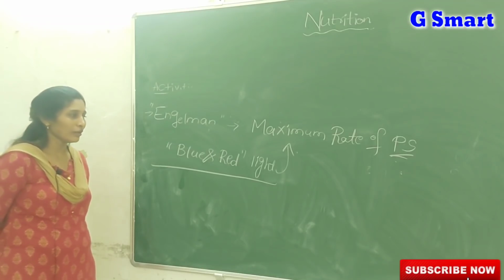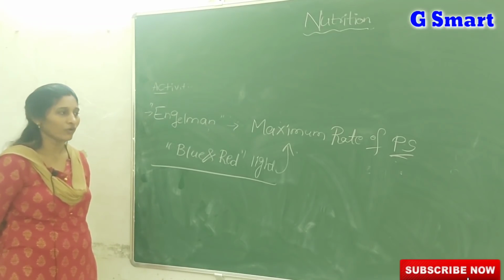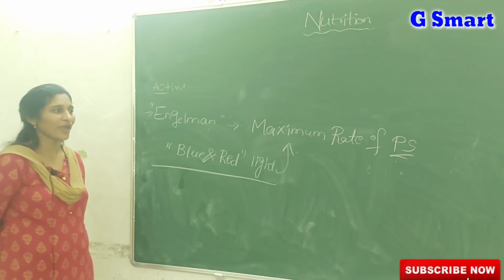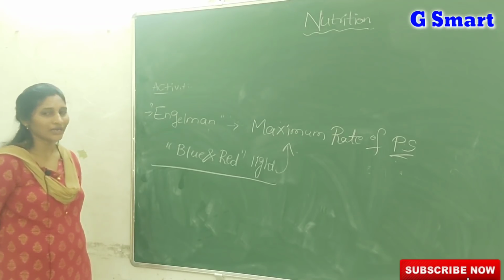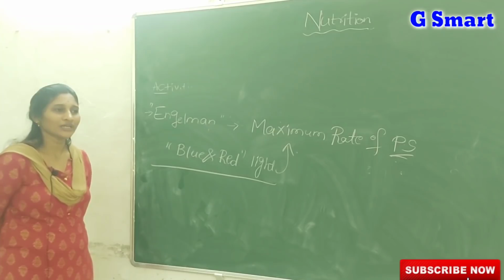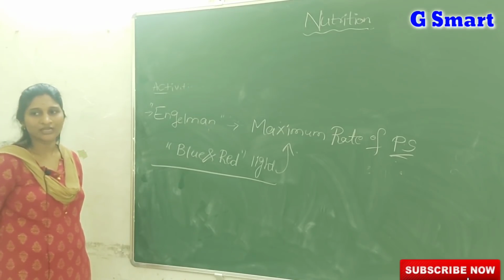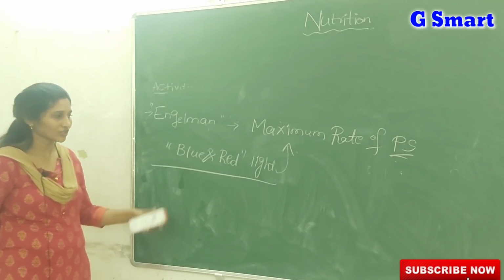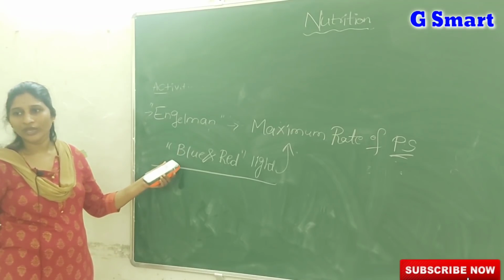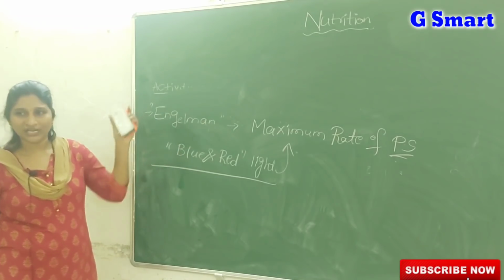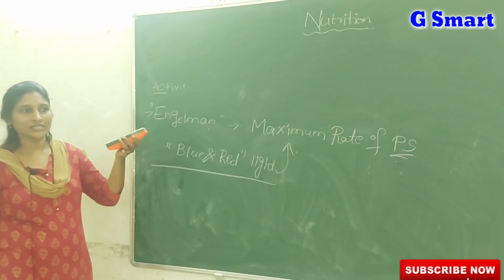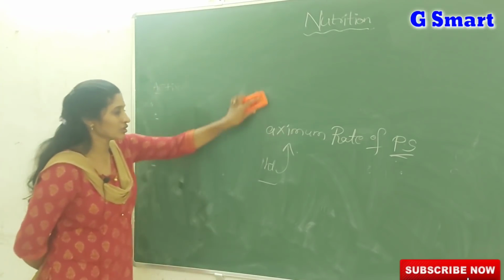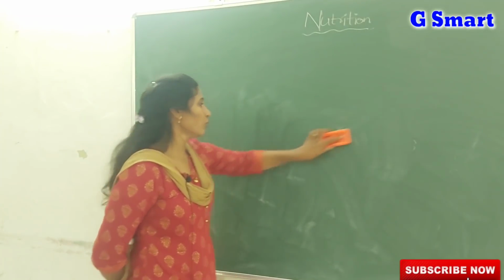After the photosynthesis process, he allowed a few oxygen sensitive bacteria, and they crowded in the presence of blue and red light only. We all thought that green light is very essential for photosynthesis, but that is wrong. Green light is not required for photosynthesis. Photosynthesis occurs at the highest rate at blue and red light only. Green is always reflected by the leaves. That's why we see leaves and the remaining parts as green in color. So at which light does the maximum rate of photosynthesis take place? Red and blue light.